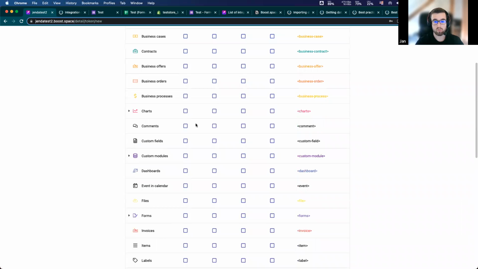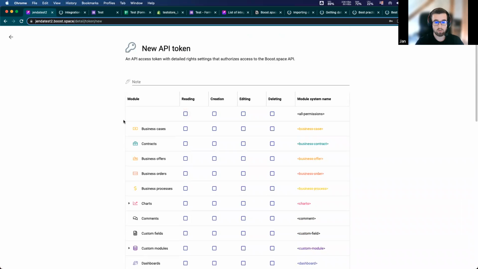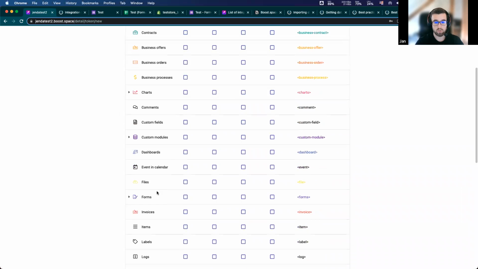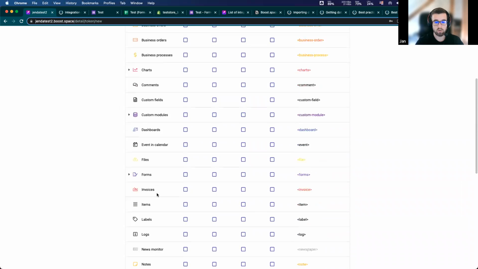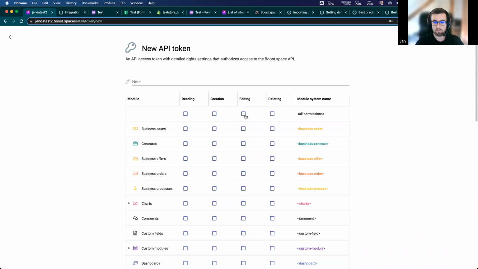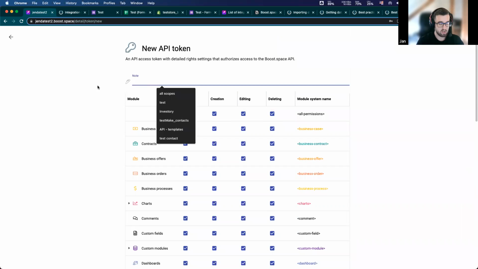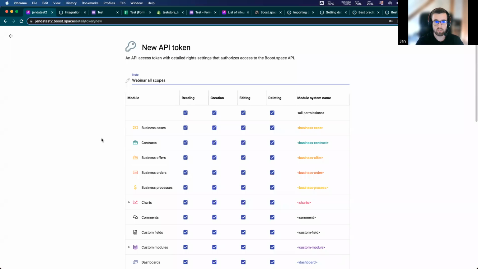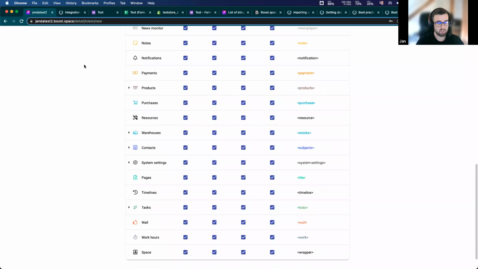You can choose whatever you are using in your use case, but I will just hit these 4 buttons to have all scopes for this webinar, and I name it webinar all scopes and hit the create button. So that's it. That's our API token.